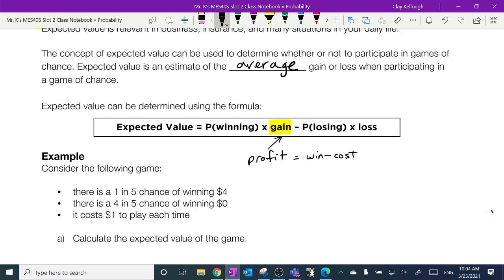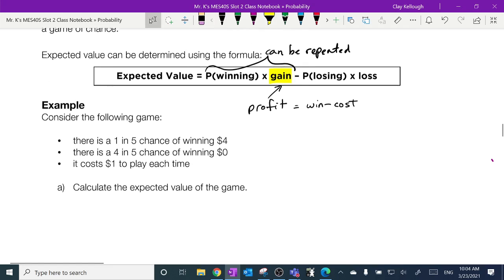The other part of this thing that I want you to realize is that this entire first part of the formula can be repeated. You'll see what I mean by that in our second example. Our first example is very straightforward.